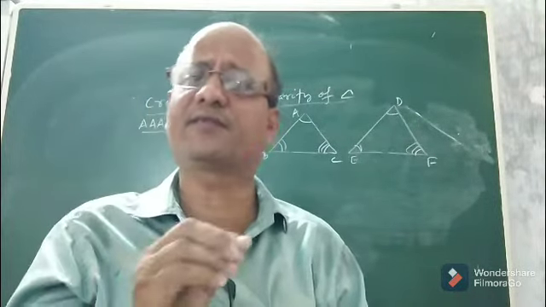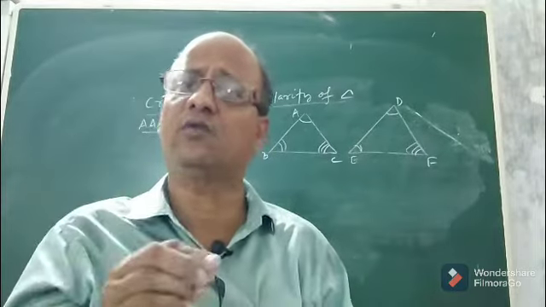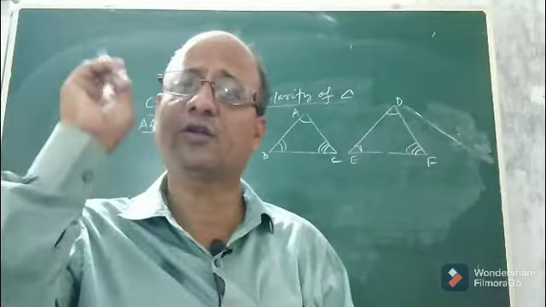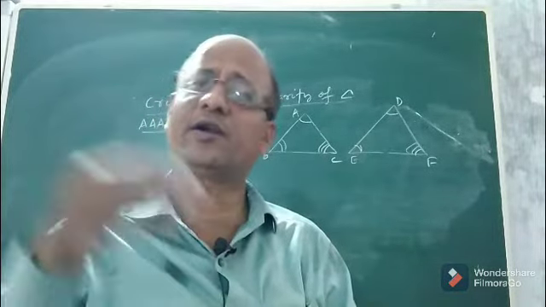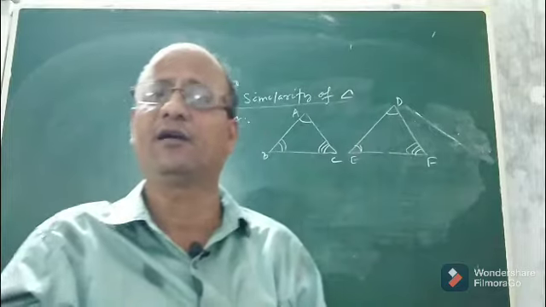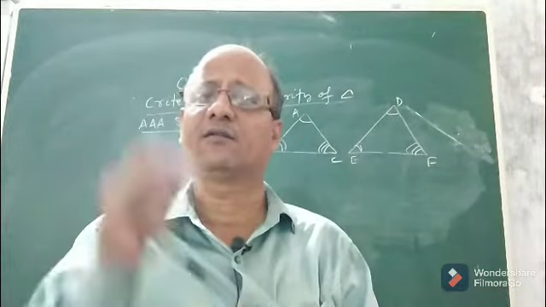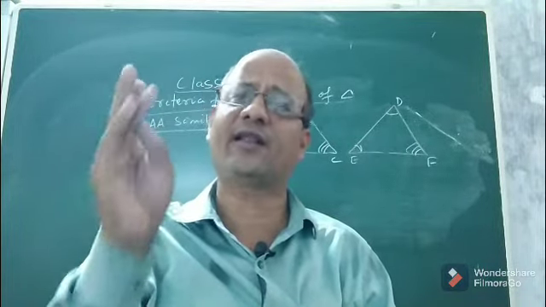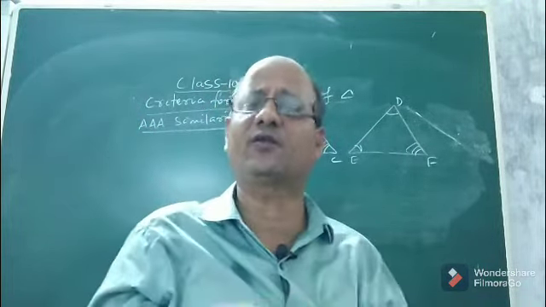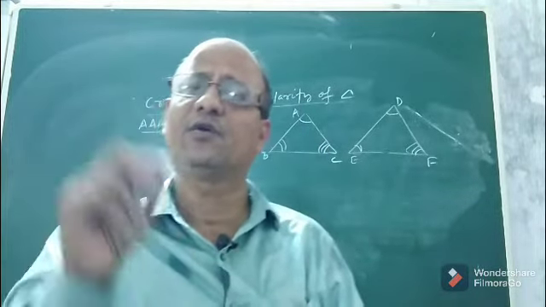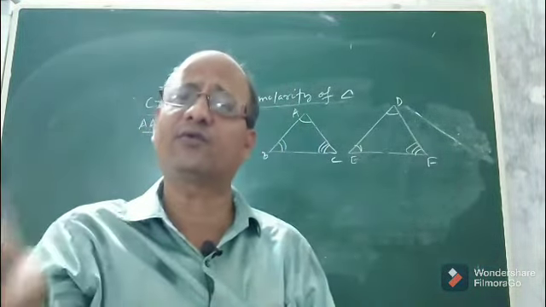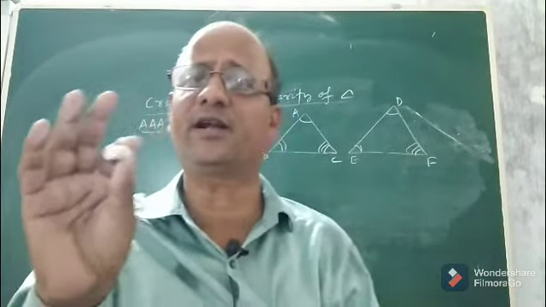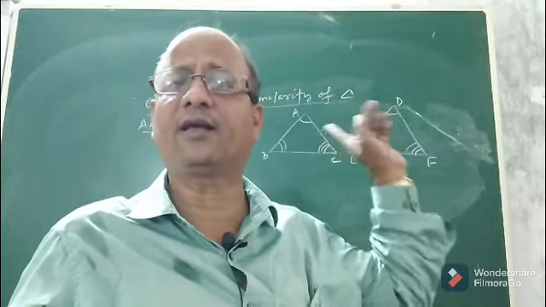Now, apart from this sufficient condition, there are also other criteria which decide two triangles to be similar. Like in congruency, for two triangles to be congruent, we were reading different criteria. What are those criteria? For congruence, SSS, SAS, ASA, AAS, RHS, so many things. Similarly, in similarity also, there are some criteria which must be satisfied by two triangles so that we can say they are similar. So, let us discuss the first criterion today, that is AAA, angle similarity.